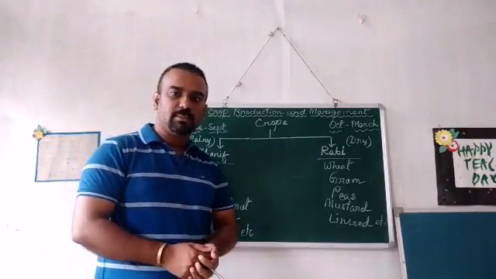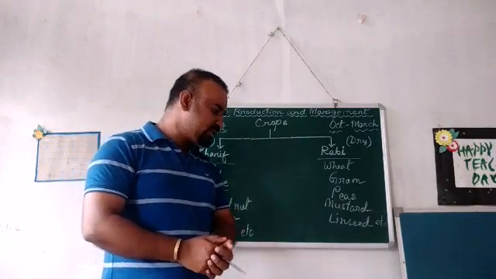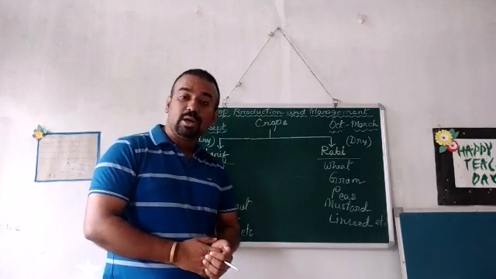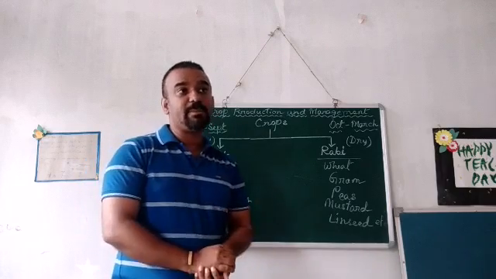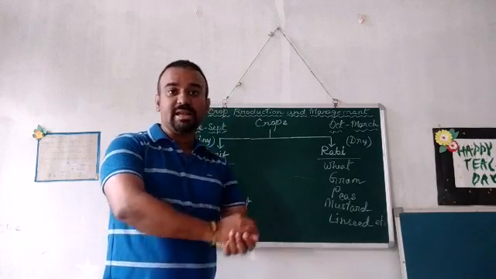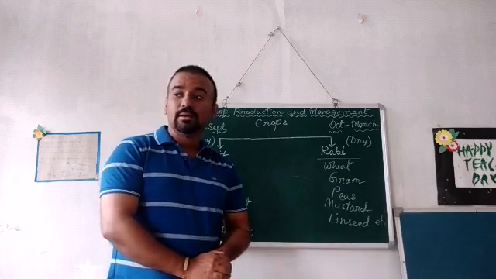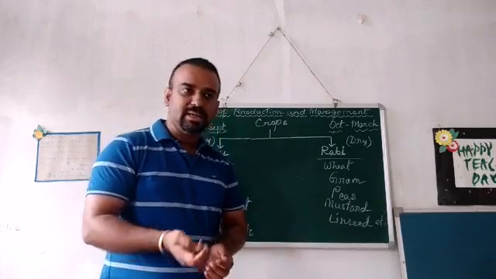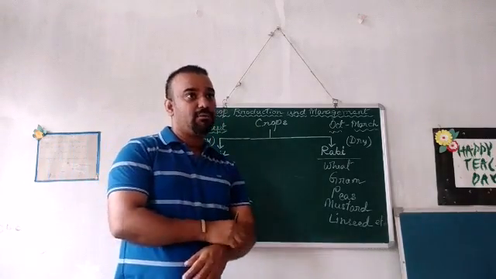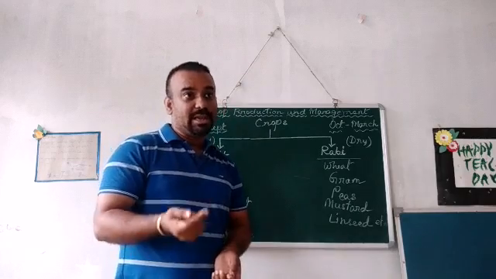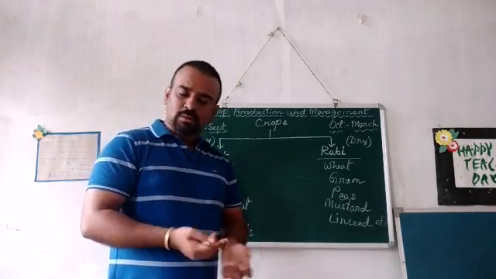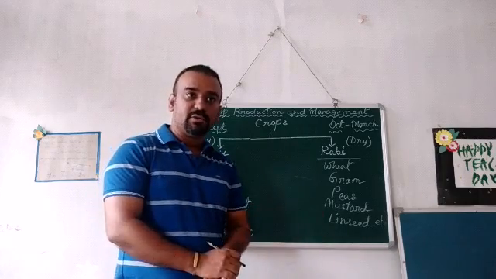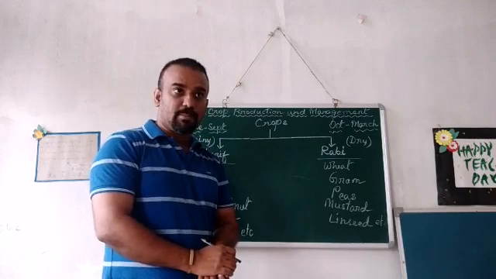Now, when you think about crops, what are crops basically? They are the plants which are grown in large quantity. A particular type of plant which is grown over a large area or a large land is known as a crop. The crop can be anything. It can be paddy, it can be seeds, it can be fruits, it can be vegetables. So, whichever is grown in large quantity for food purposes is known as crops.